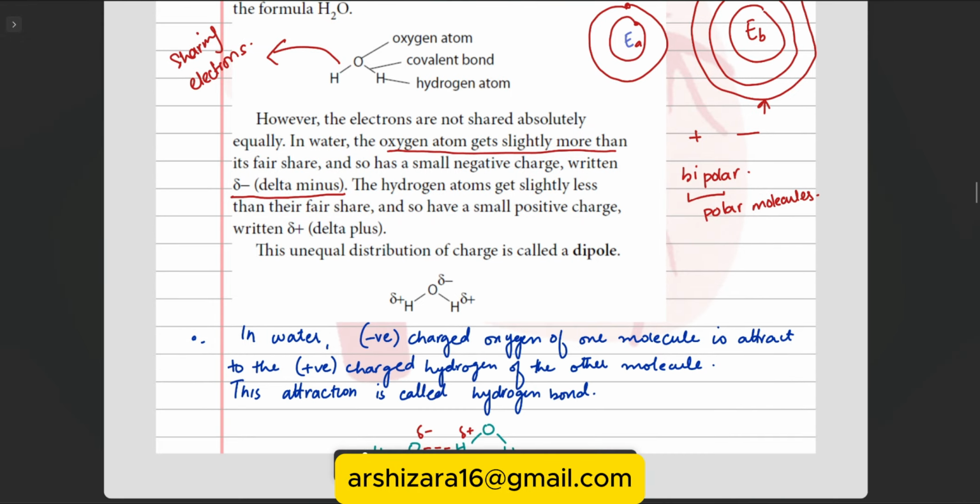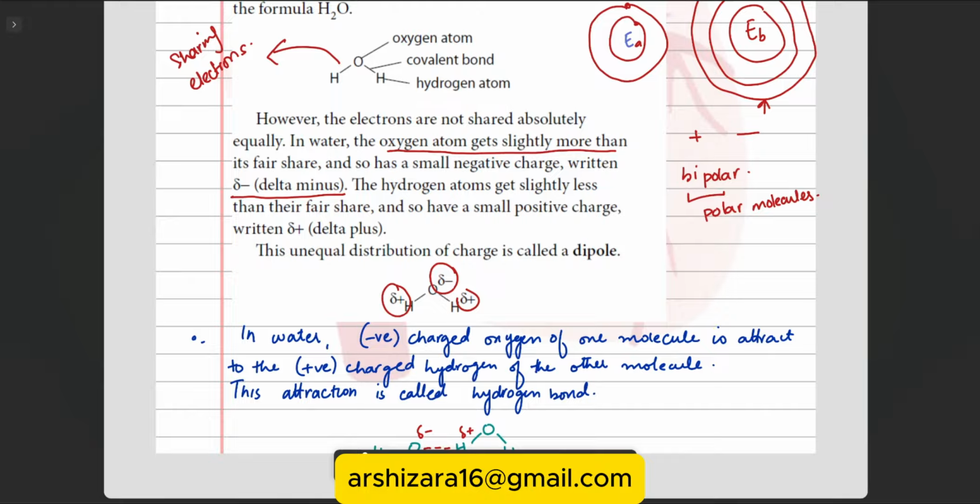We denote these by delta plus and delta minus. Oxygen is pulling more, so we denote it by negative, and hydrogen is pulling less, so we denote it by positive. This is just the attraction, the force of attraction.